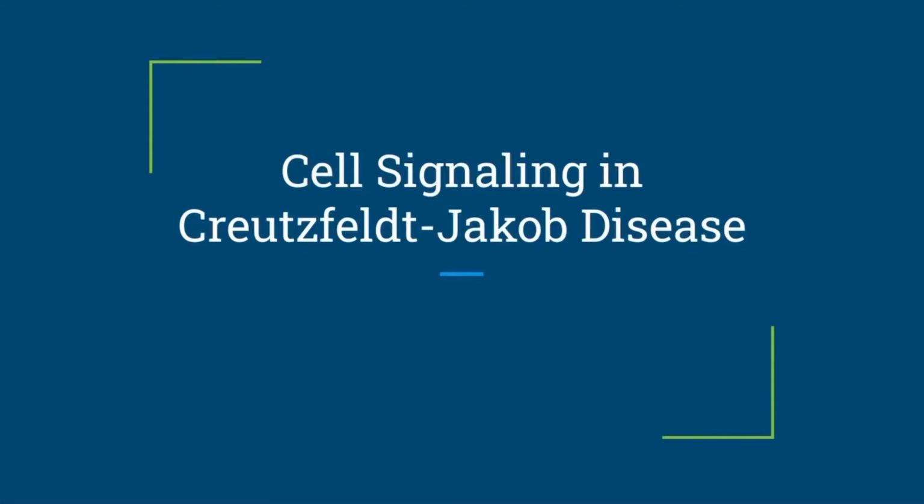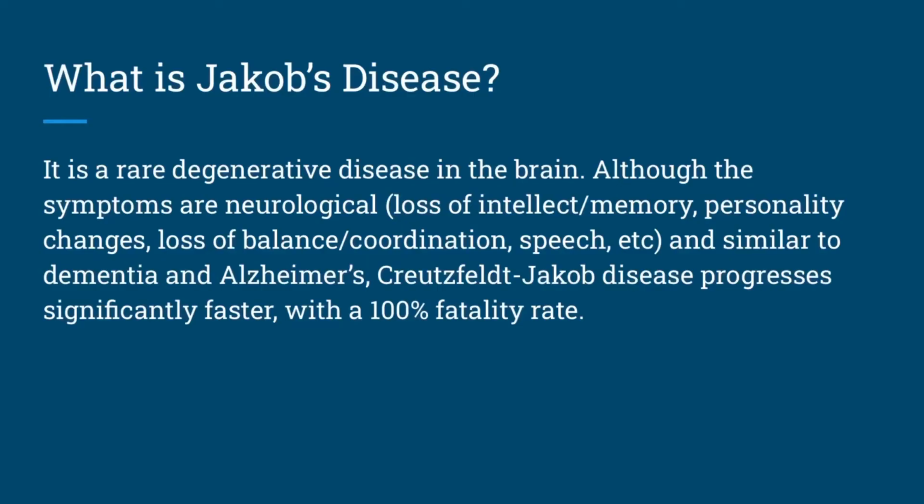Cell signaling in Creutzfeldt-Jakob disease. CJD is a rare degenerative disease in the brain. Although the symptoms are neurological, such as the loss of intellect, personality changes, and speech, and resemble those of dementia and Alzheimer's, Creutzfeldt-Jakob disease progresses significantly faster, with a 100% fatality rate.